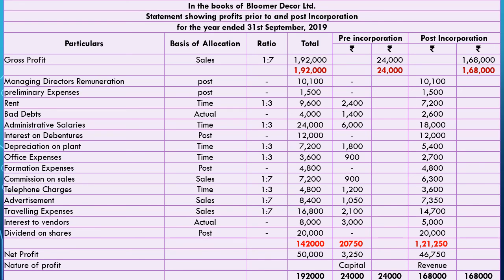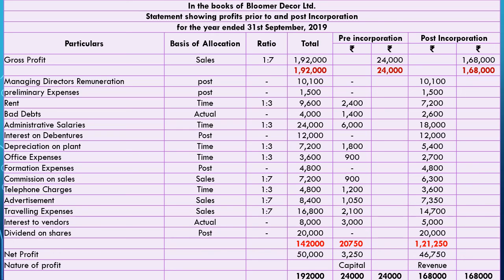So the total receipts are, in case of pre-incorporation, 24,000, and for post-incorporation, 1,68,000. And the total expenses for the total year are 1,42,000. After deducting the total expenses from total receipts, we get the net profit as 50,000, which is again divided as capital profit and revenue profit.